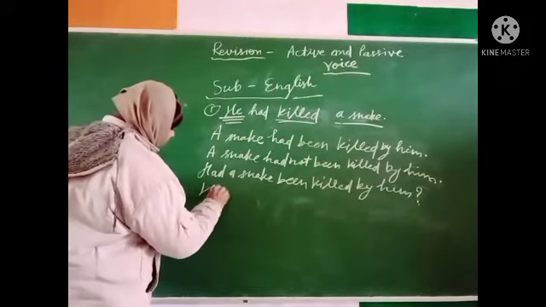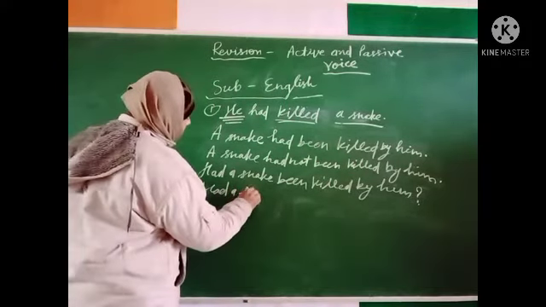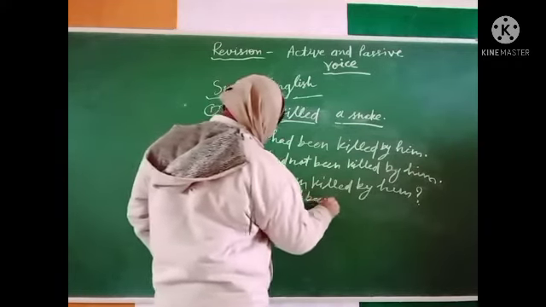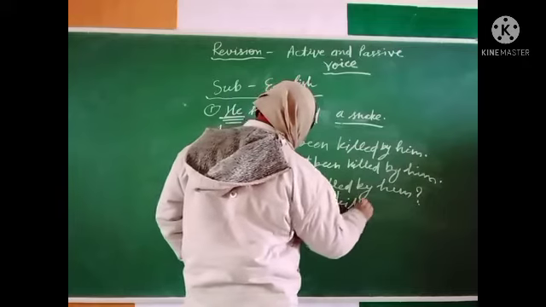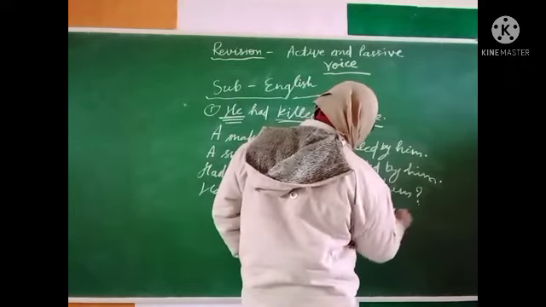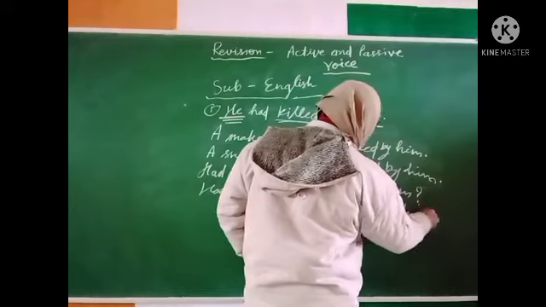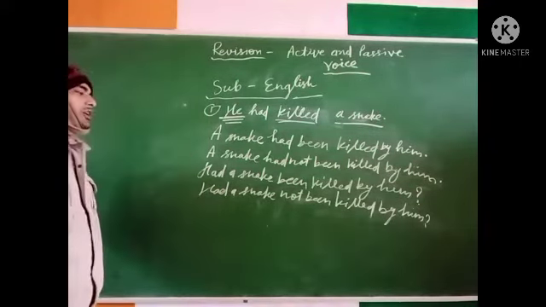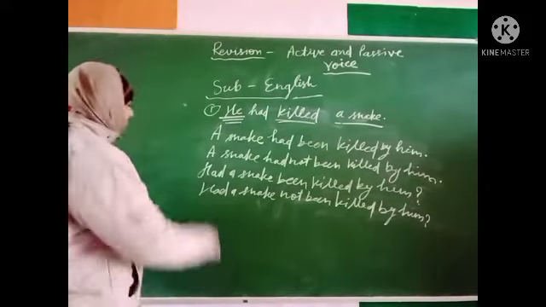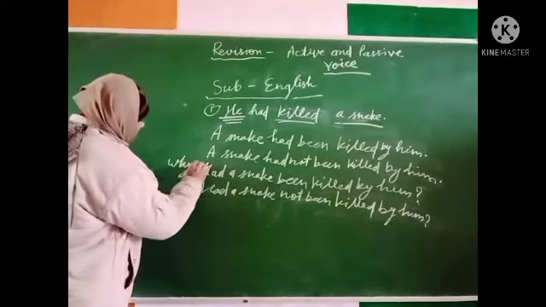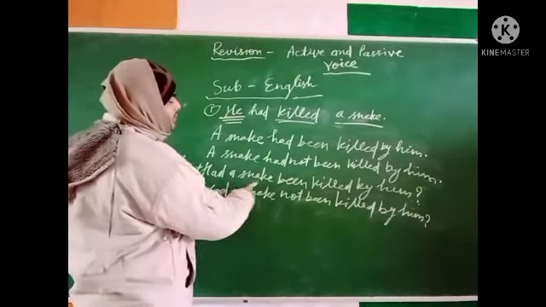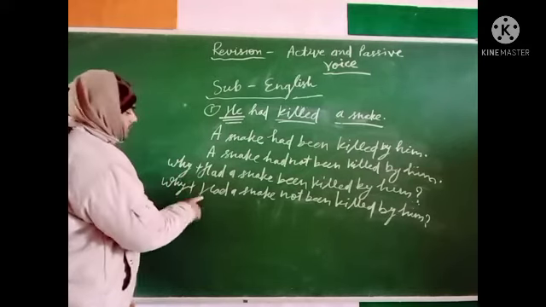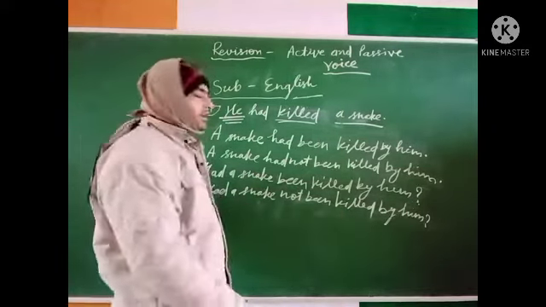And next, had a snake not been killed by him? This is interrogative negative. If we want to make it with the help of a WH word, then we add the WH word here. Why had a snake been killed by him? And why had a snake not been killed by him?